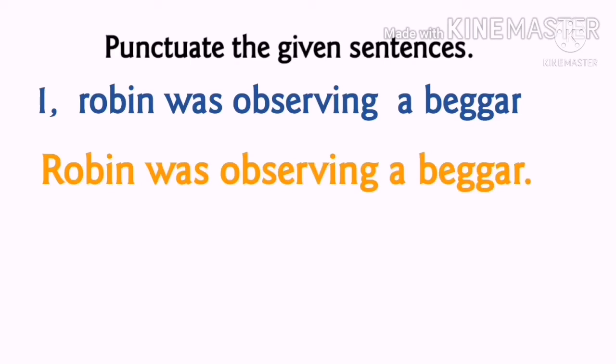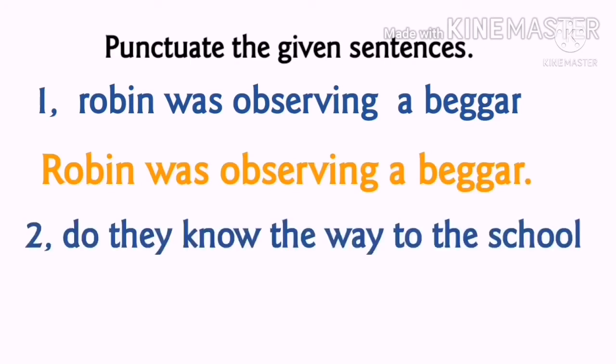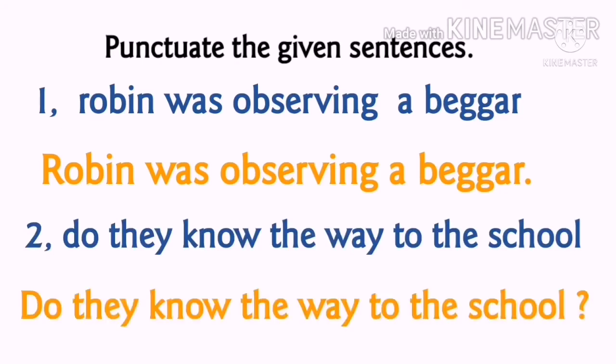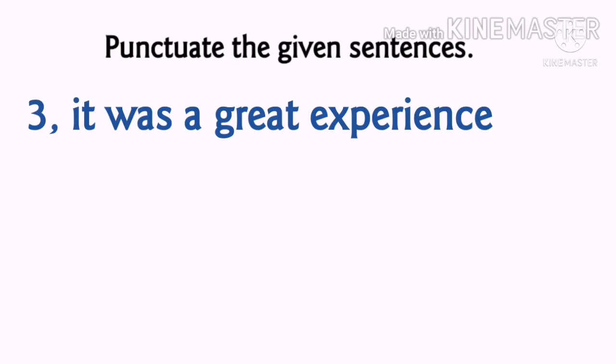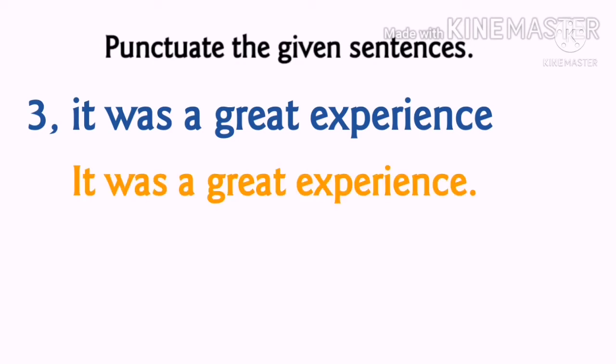See the next sentence. Do they know the way to the school? What's the error? The first letter should be capital and it should end with a question mark, because it's an interrogative sentence. Next one, 3. It was a great experience. So what is the error in the sentence? Yes, the first letter should be capital. So I should be capital. It was a great experience.